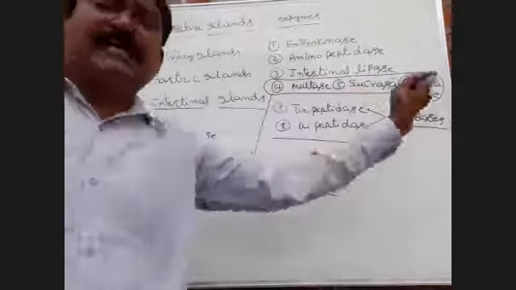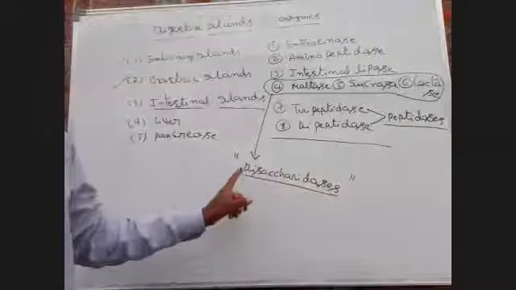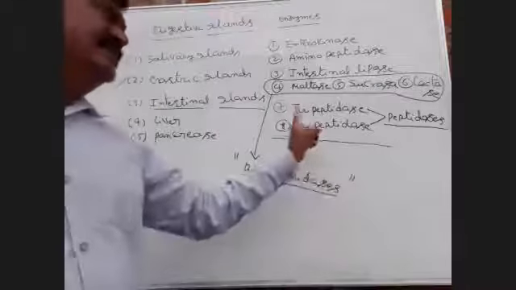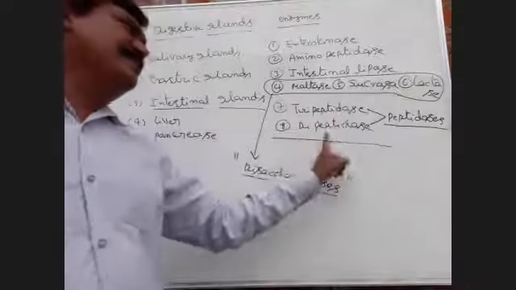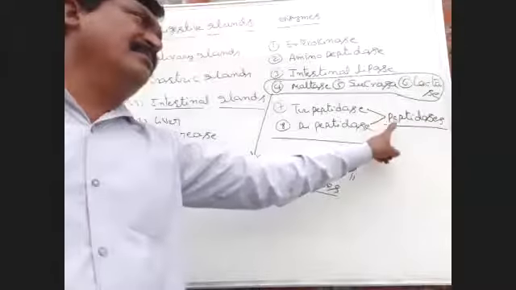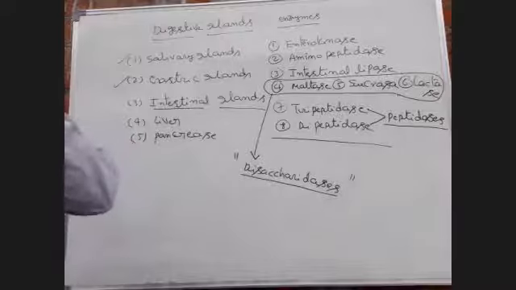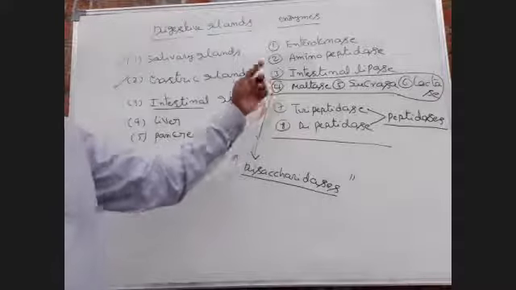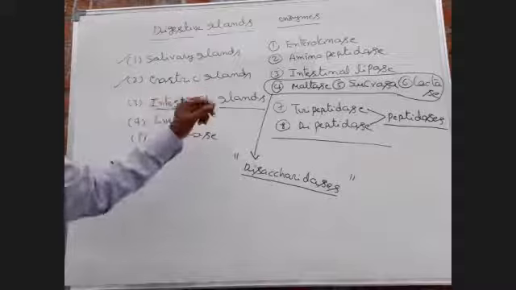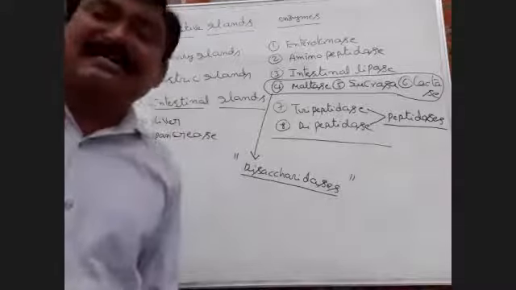Maltase, sucrase, lactase are collectively called disaccharidases, and tripeptidase, dipeptidase, both are collectively called peptidases. So, eight types of enzymes are present in the intestinal juice or succus entericus.